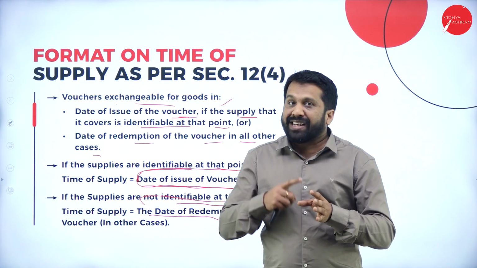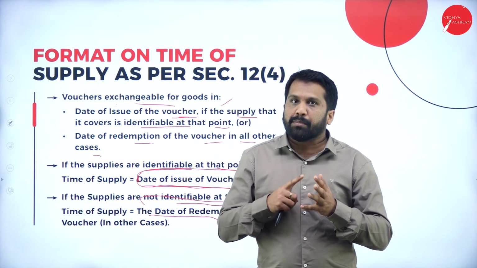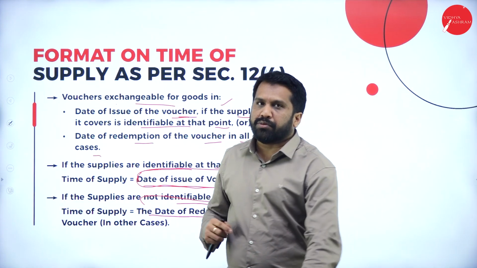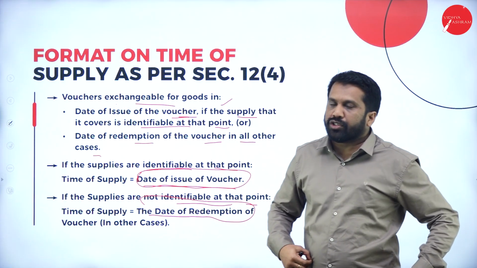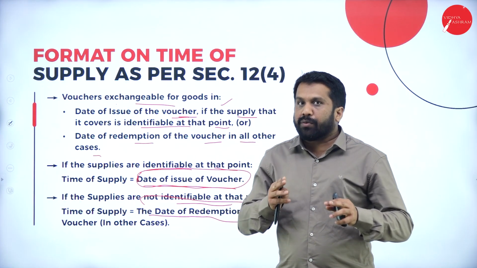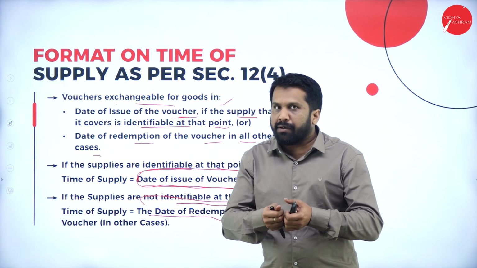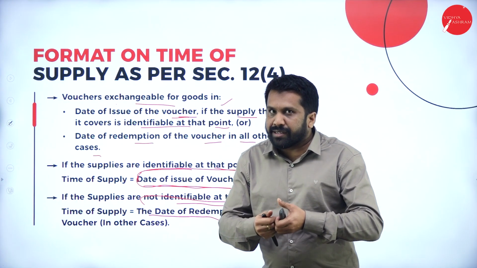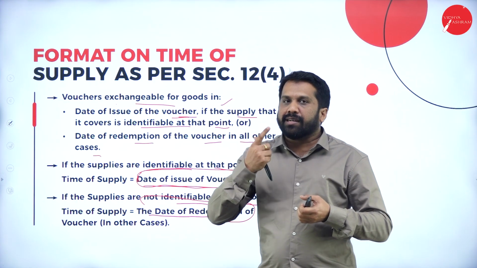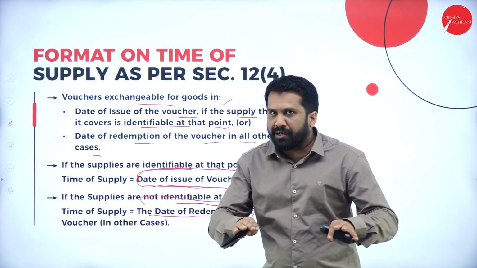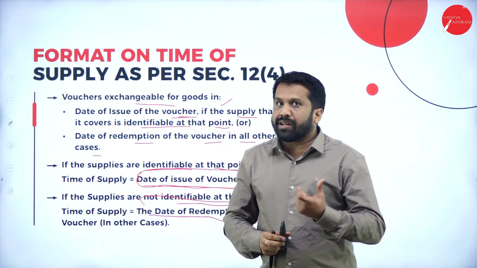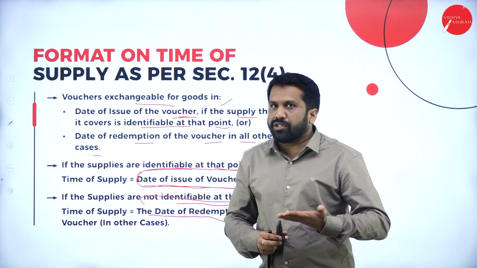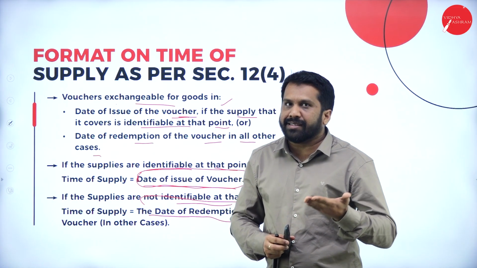You can buy plastic items, yes. You can buy chocolates, yes. So many options are there. With that voucher, you are not clear what you will buy at the time of receipt of voucher. You will go to that Reliance, then your mind works on what you should buy. Hope you are clear. The goods are not identified if the voucher is given for a mall, Reliance and all.